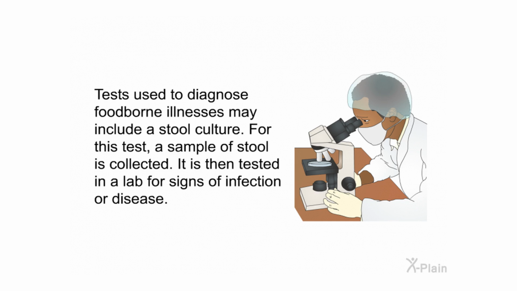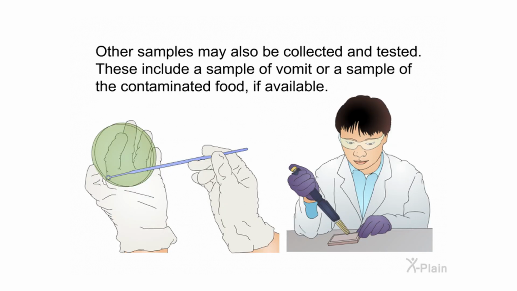Tests used to diagnose foodborne illnesses may include a stool culture. For this test, a sample of stool is collected. It is then tested in a lab for signs of infection or disease. Other samples may also be collected and tested. These include a sample of vomit or a sample of the contaminated food if available.